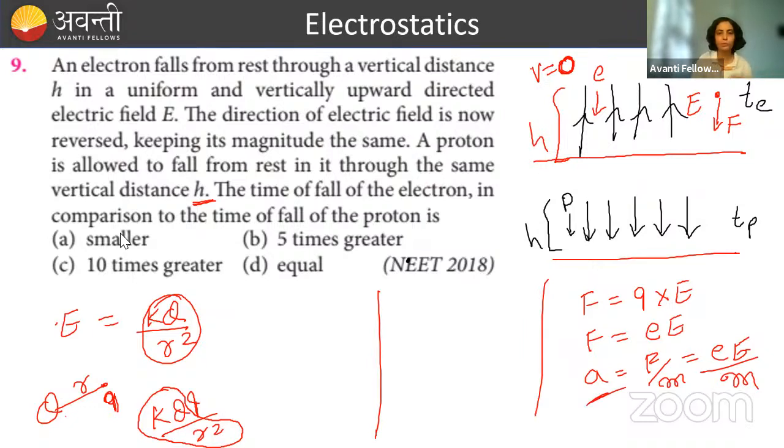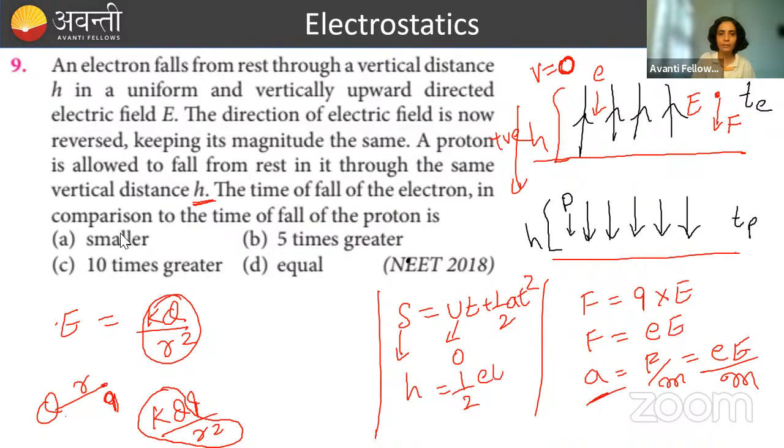We can apply laws of motion. So write S equal to ut plus half at square. The initial velocity is 0, the distance it comes down is h, and I am taking the downward direction as positive. So h equal to half times eE by m times t square.